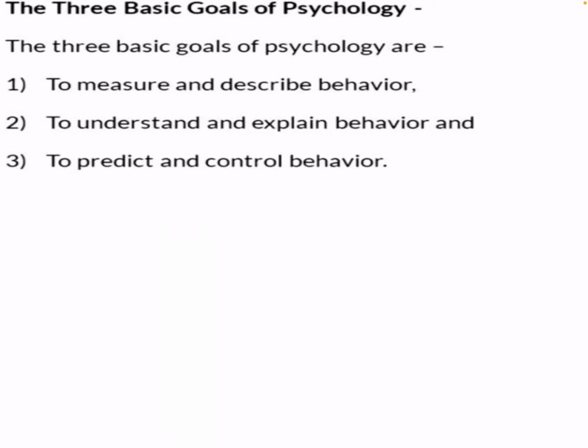Now, what are the three basic goals of psychology? The three basic goals are to measure and describe behavior, to understand and explain the behavior, and to predict and control it. First, you have to measure what the reason for the behavior was and how they behaved.